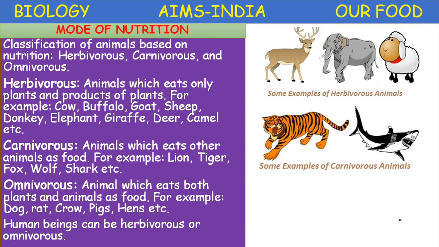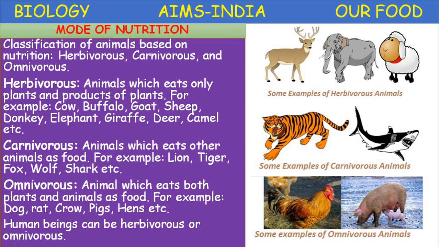Next, omnivorous, the animals which eat both plants and animals as food. Such animals are called omnivorous animals. Example, dog, rat, crow, pigs, hens. Even human beings come under the category of omnivores. Here, hen and pig are given as omnivorous examples.